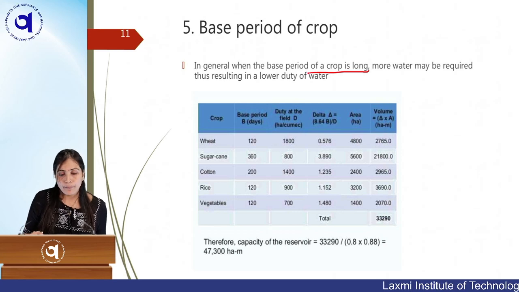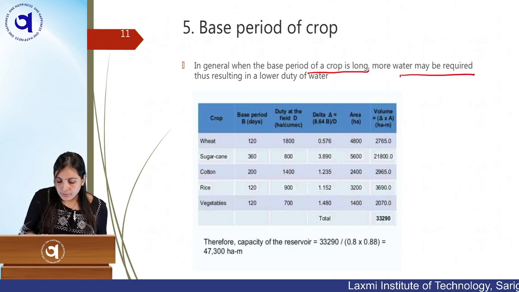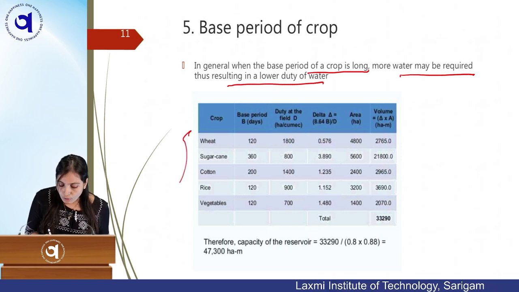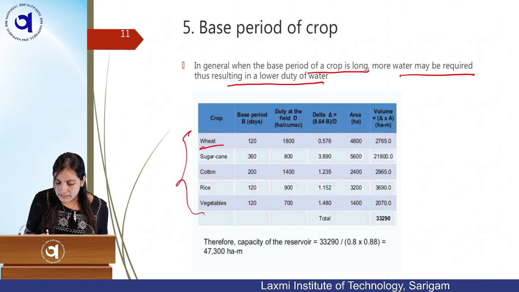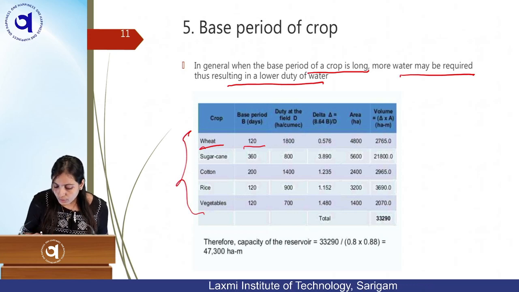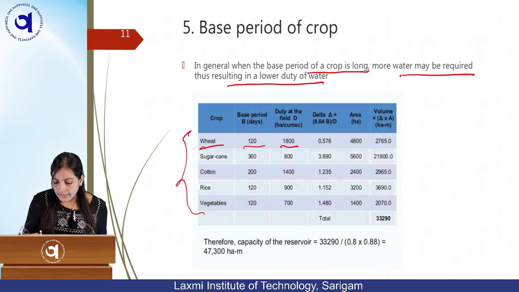If your crop base period is long, more water will be required, resulting in lower duty of water. For example, for wheat the base period is 120 days, which is approximately 4 months. So it has a duty of 1800, you can see here, and delta is